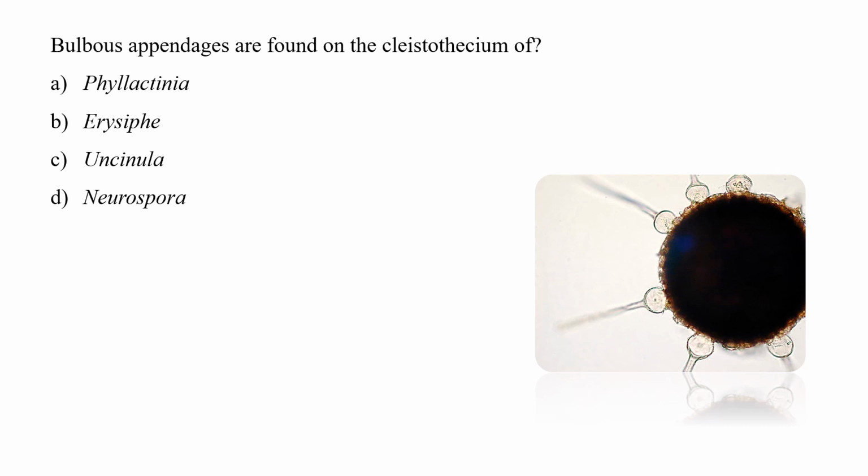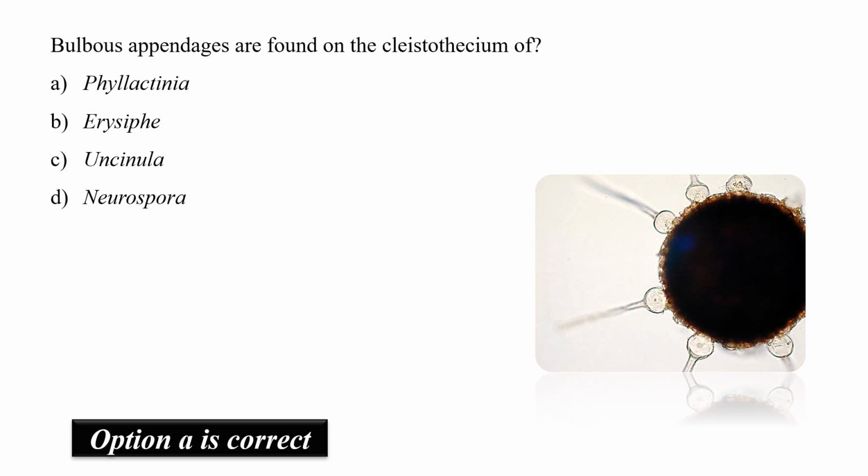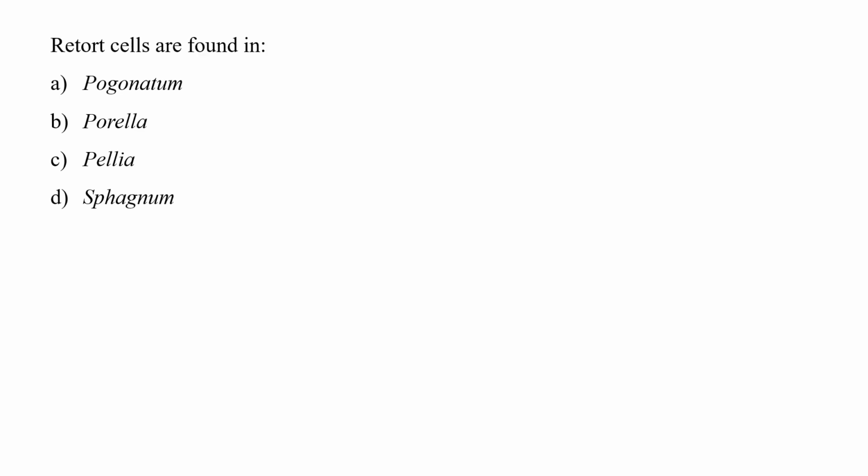So these appendages are swollen at the base and form the bulbous part. This type of appendages is found in Phyllactinia. So the correct option will be option number A, Phyllactinia.